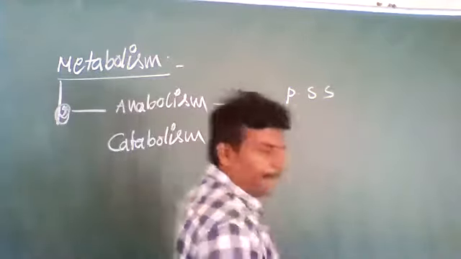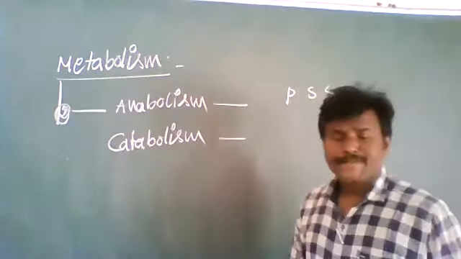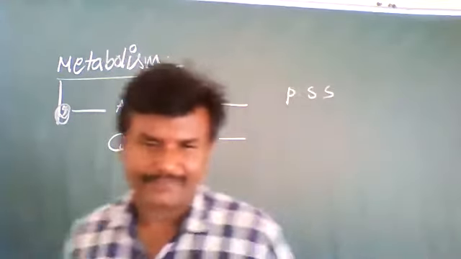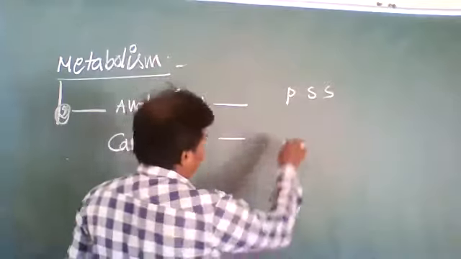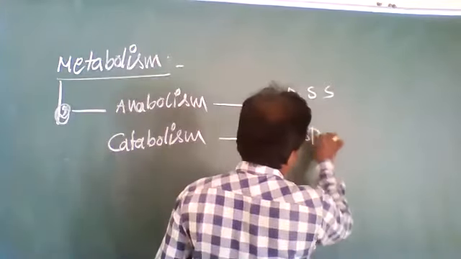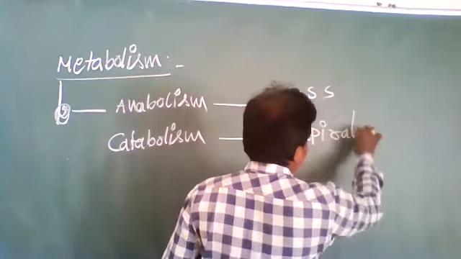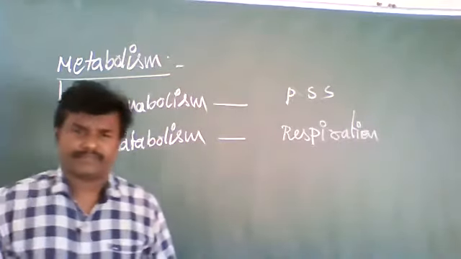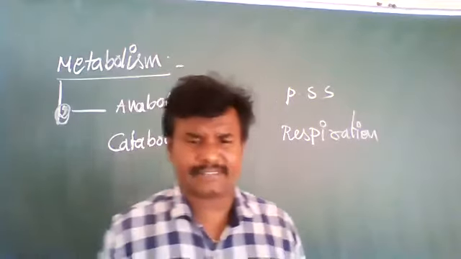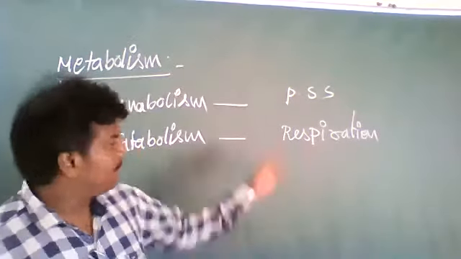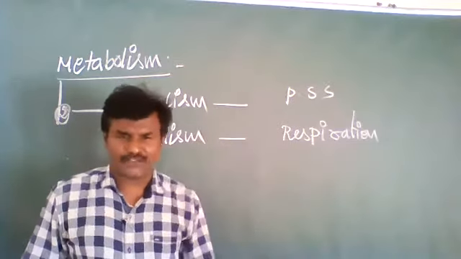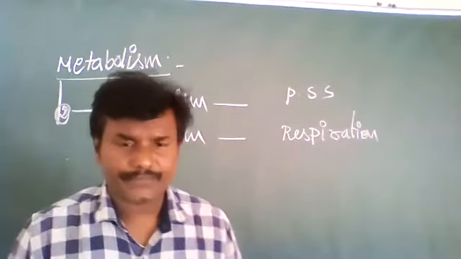Whereas catabolism is the breakdown of the food material. The example of catabolism is respiration.